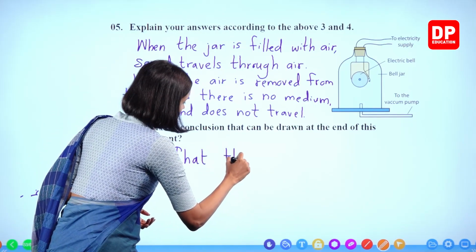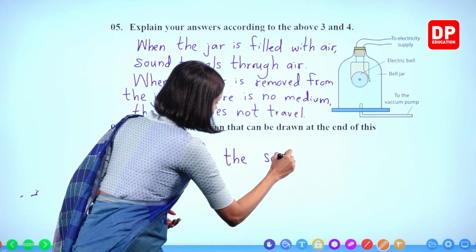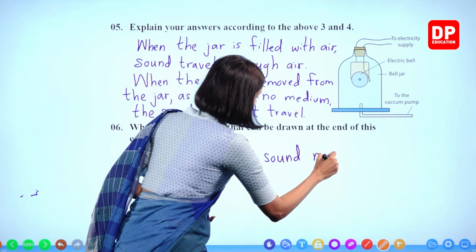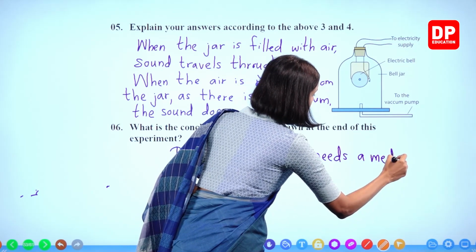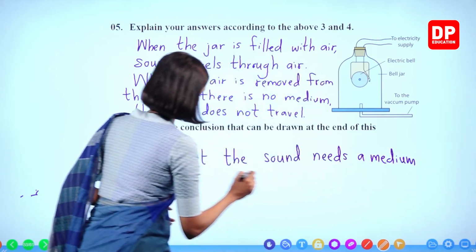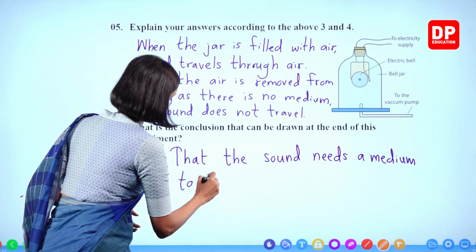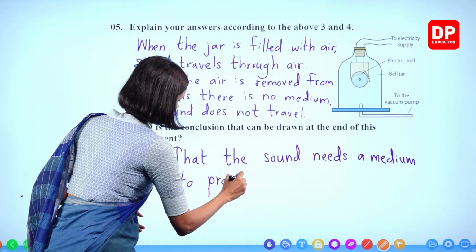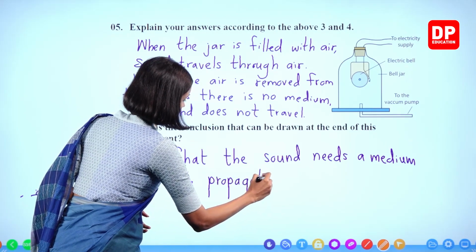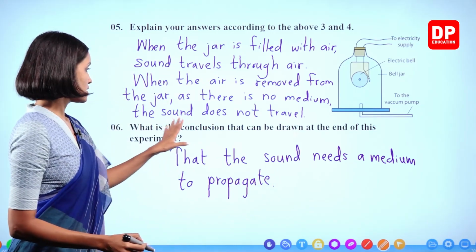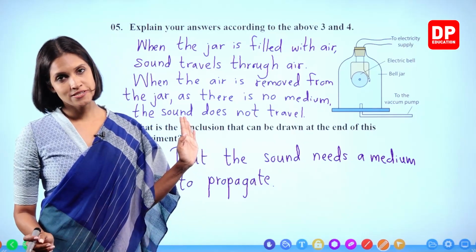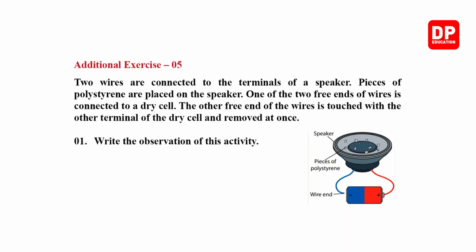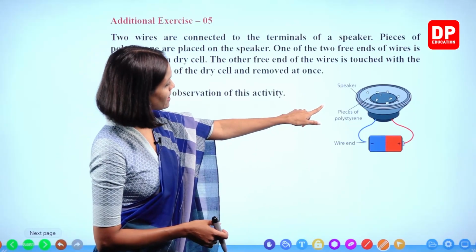That the sound needs a medium to propagate. What is the conclusion? That the sound needs a medium to propagate. Right. Exercise number 5. Look at this diagram.